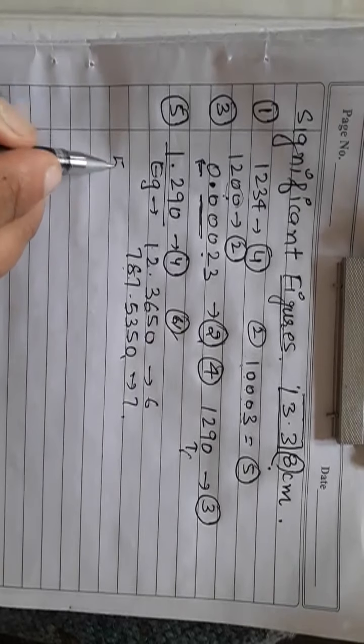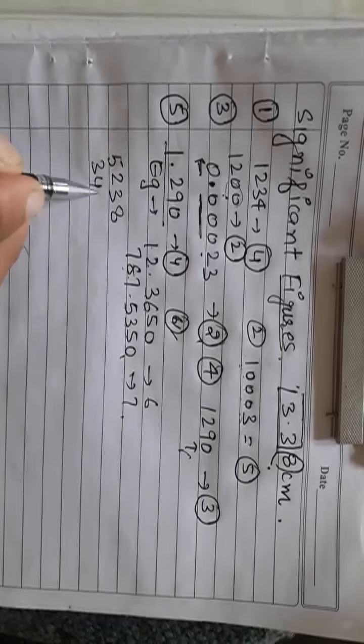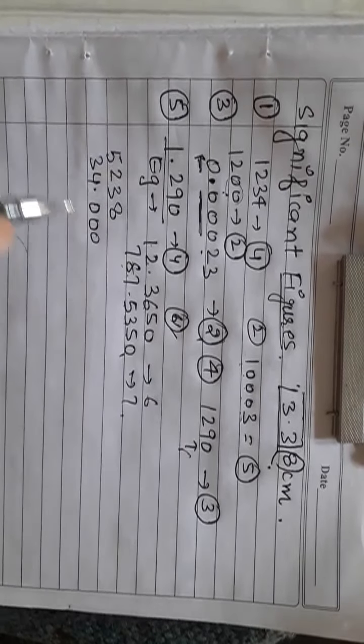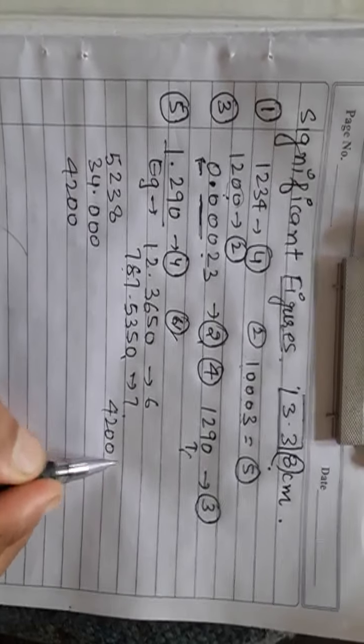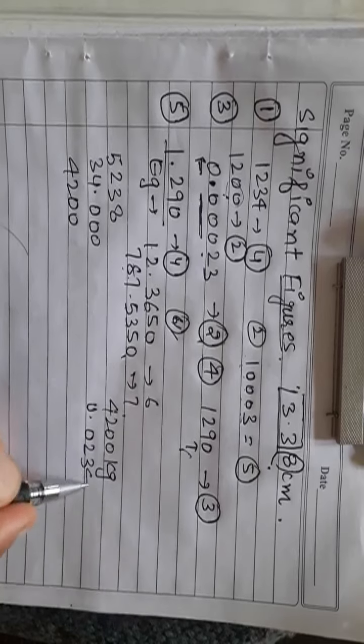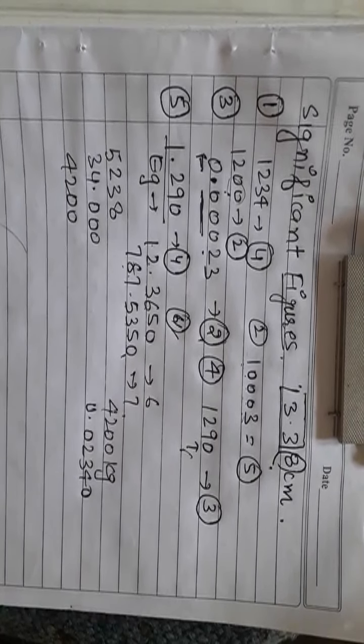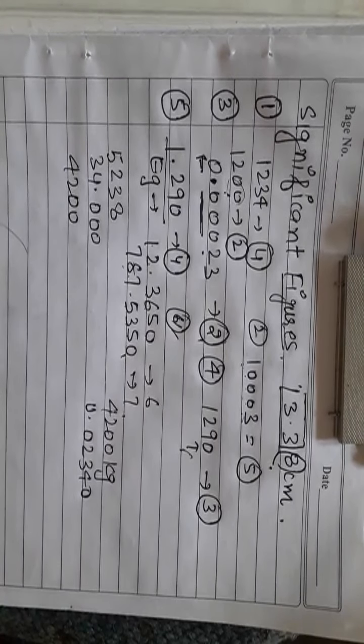Okay, do one more example. 1238, 3.400, 4200, 4200 kg, 0.02340. Solve and tell me what is the number of significant figures in this case.